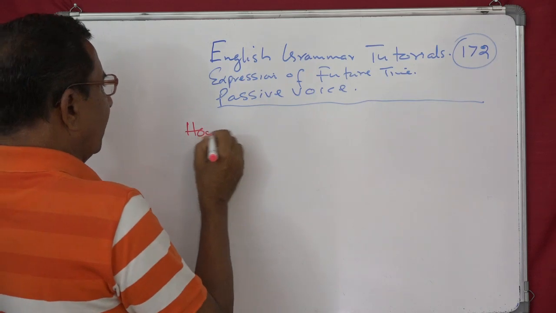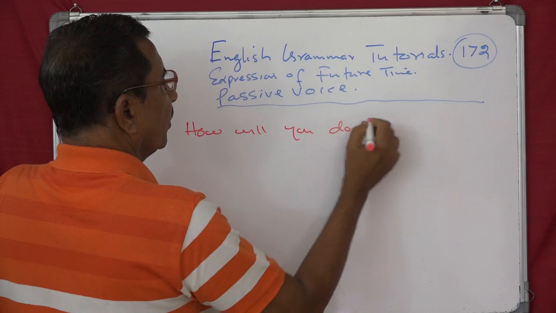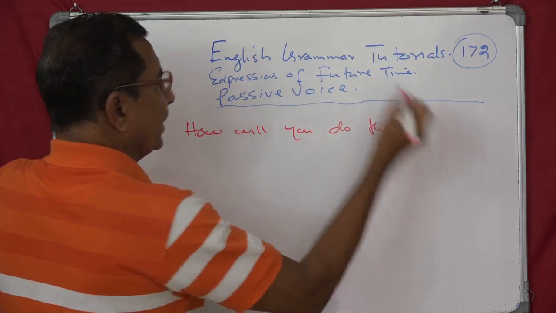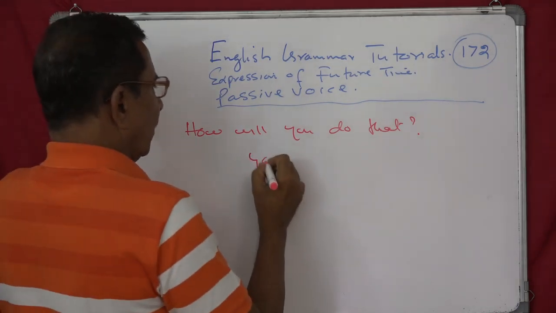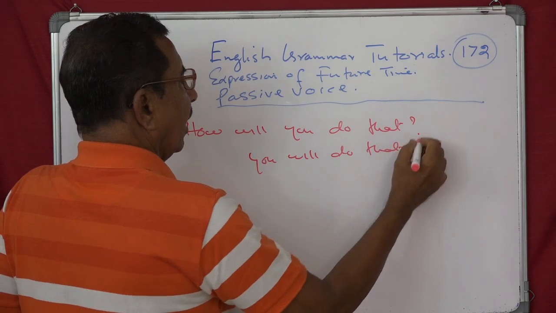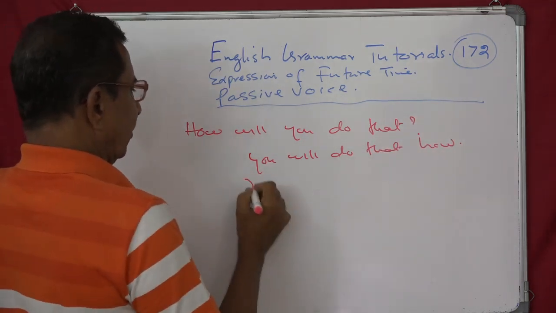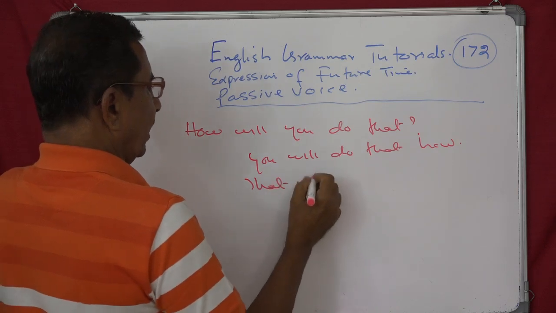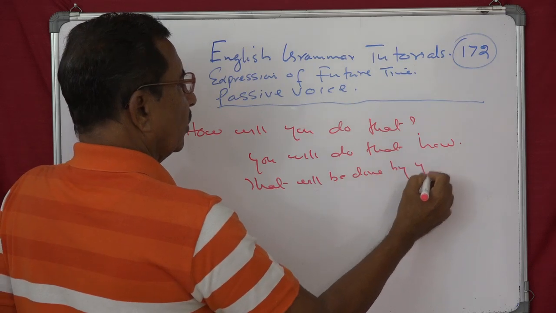So here it is. How will you do that? Passive. So where is the subject? You. You will do that. How? Then that will be done by you.